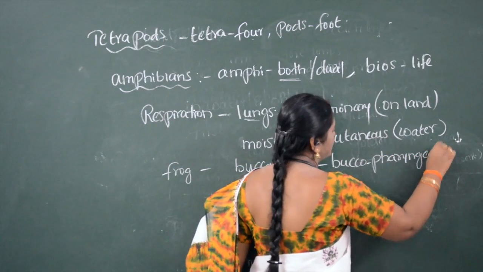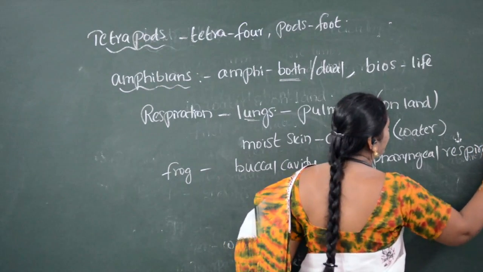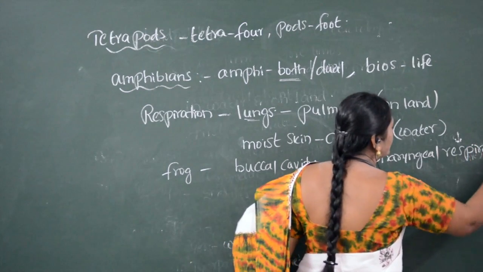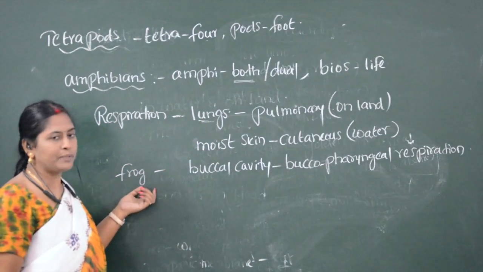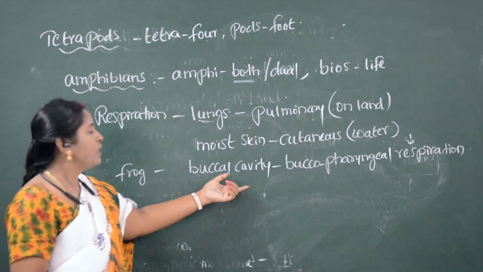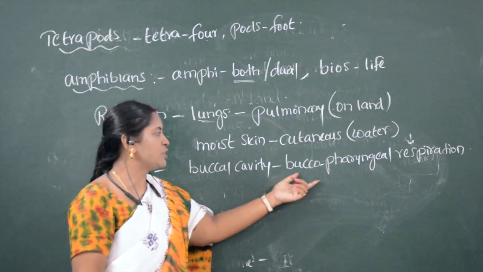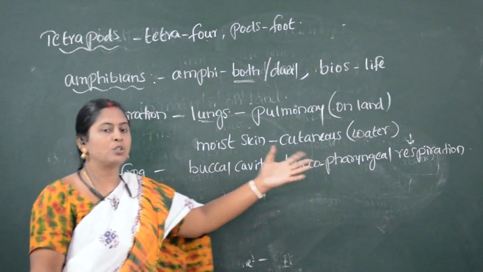Buccopharyngeal respiration also takes place when the organism is on land during the resting stage. So the frog sometimes respires with the help of the buccal cavity, which occurs on land.